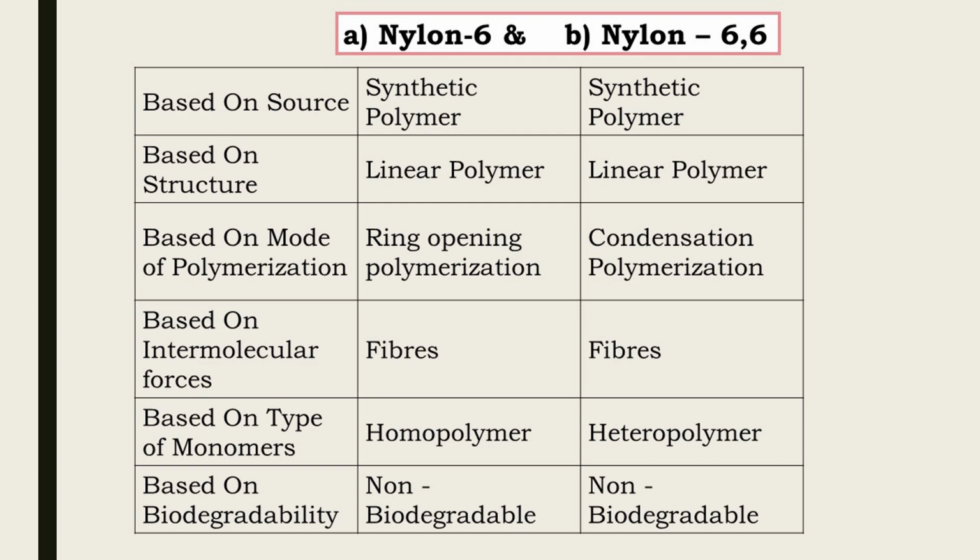Based on intermolecular forces, both nylon 6 and nylon 6,6 are fibers. Based on type of monomers, nylon 6 is a homopolymer and nylon 6,6 is a heteropolymer. Based on biodegradability, both nylon 6 and nylon 6,6 are non-biodegradable.